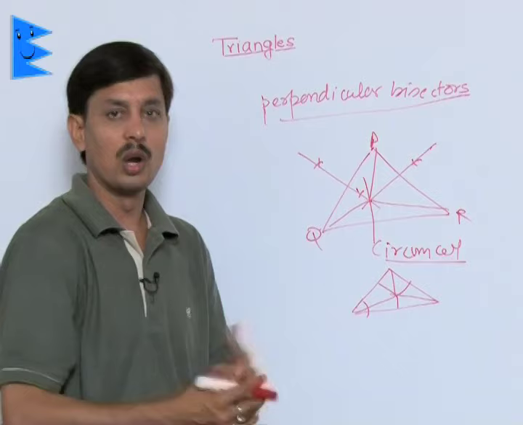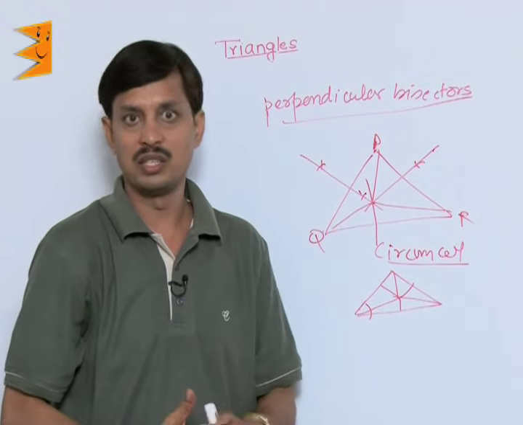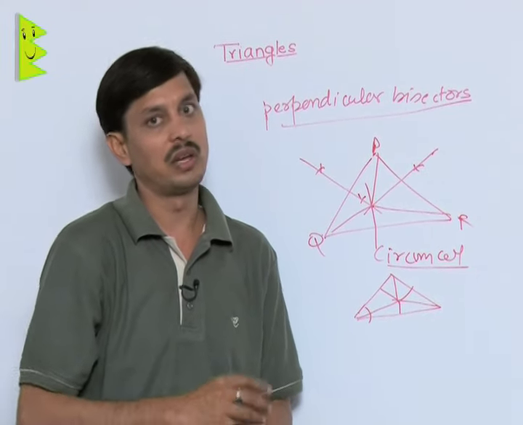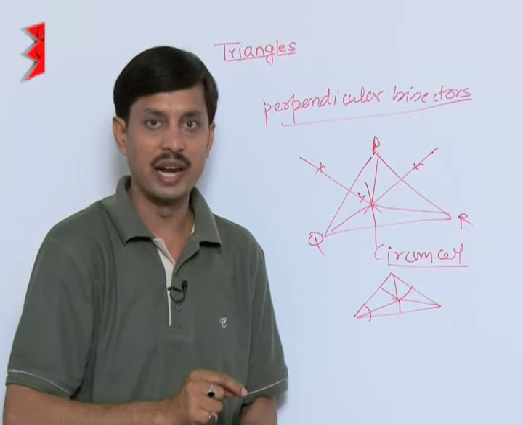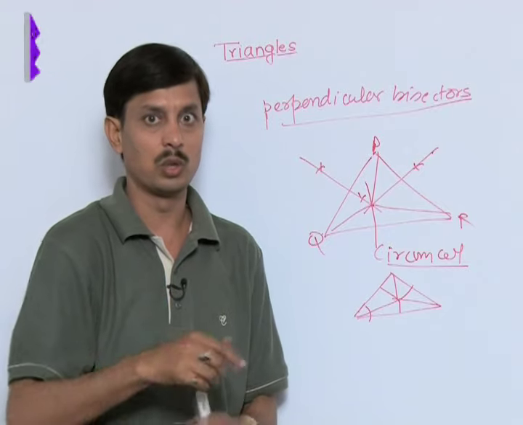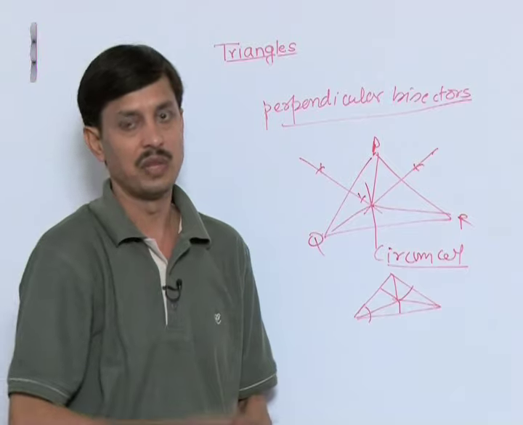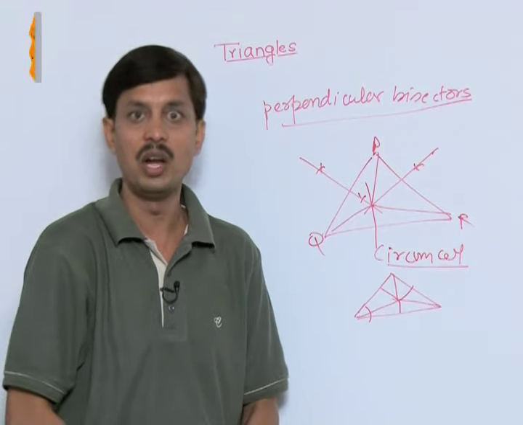So what we conclude is that if three medians meet, the point of concurrency is the centroid. If three angle bisectors meet, the point of concurrency is the incenter, which is equidistant from the three sides. If three altitudes meet, the point of concurrency is known as the orthocenter, and if three perpendicular bisectors meet, it is known as the circumcenter, which is equidistant from the three vertices of a triangle.